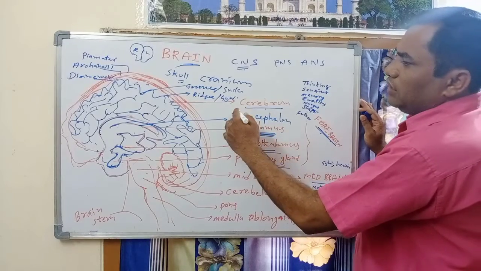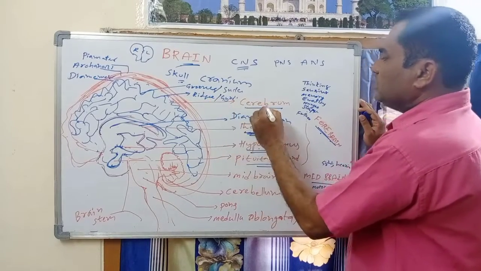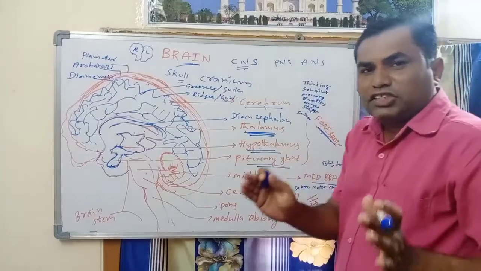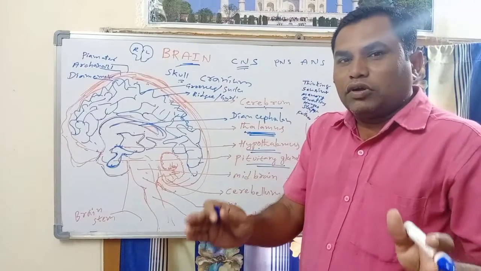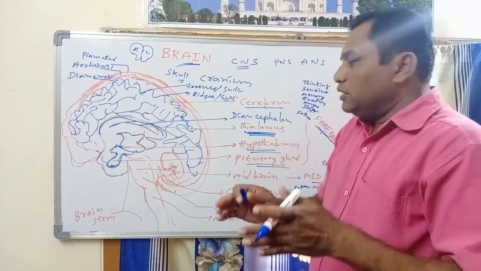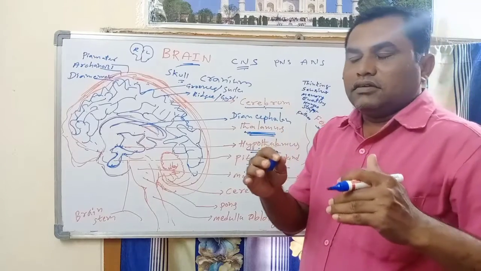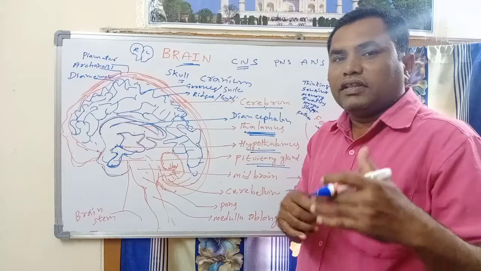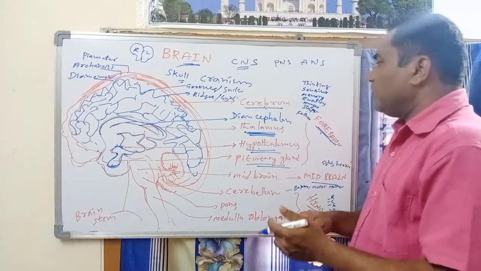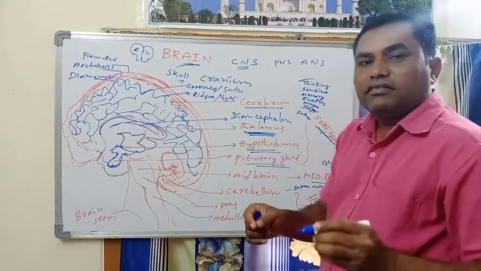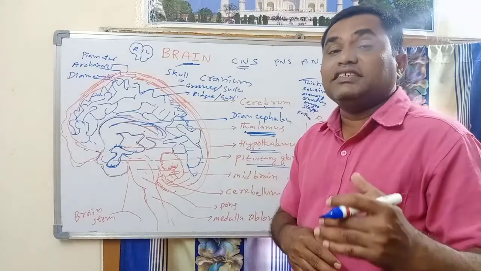Let us go to the main functions of the cerebrum. It is the largest part of the brain, also called the forebrain. Because it has several other parts, it plays a major role in carrying out several activities like thinking. So now I am saying the functions of the cerebrum.